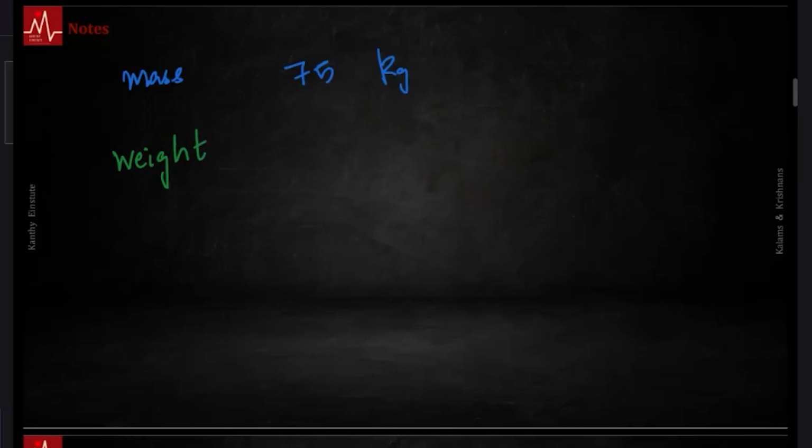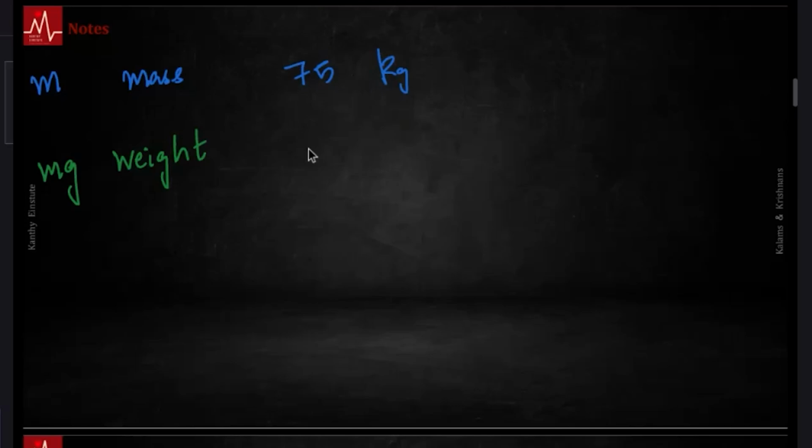Then you have weight. The symbol typically used for mass is m, and notice weight would be mg. It depends on the acceleration due to gravity. Notice mg is mass times acceleration due to gravity. Typically at a place on earth, this is 9.8 meter per second square.